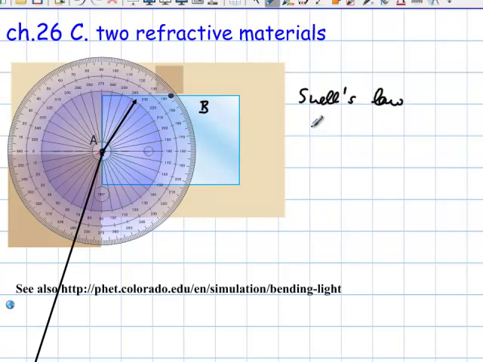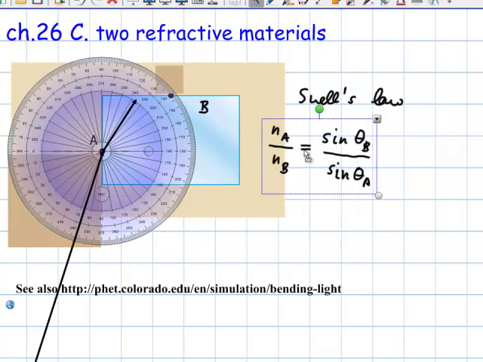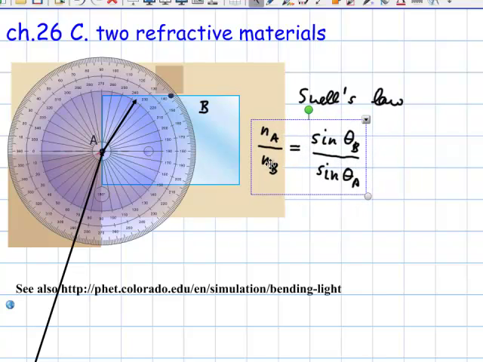And the way I would have to write this is that the index of refraction of material A over the index of refraction of material B, that's what we're supposed to get, is going to be sine of the angle B divided by sine of the angle at A. And of course, you should be able to see the algebra that we get from this, where the NB is divided down here and the sine theta A is divided over there.